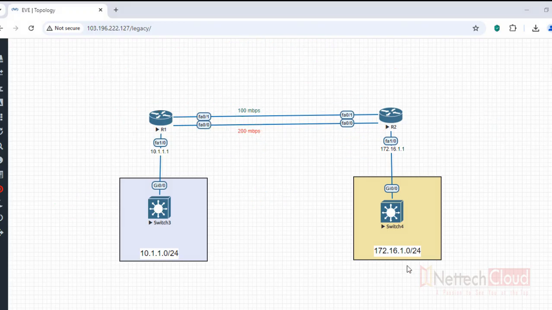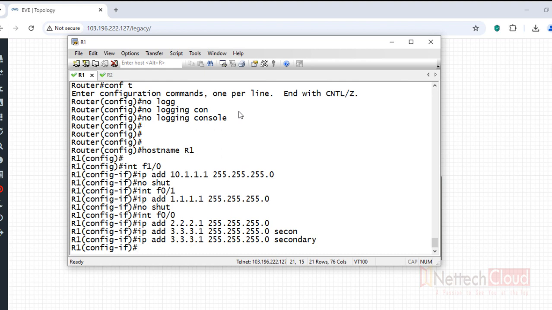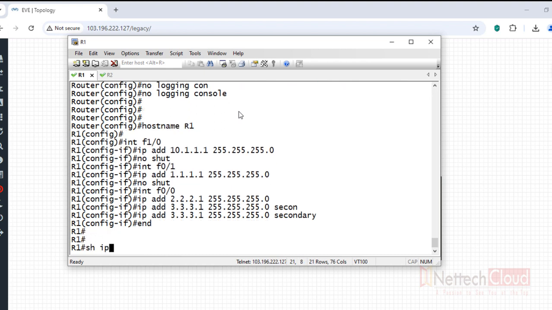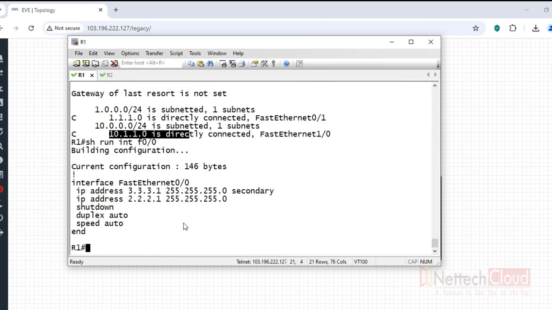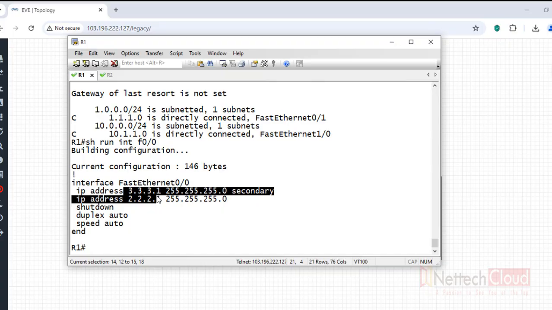So far what I have done here on R1, let me show you one more time. If you check the routing table for now, 1.1.1.0 is directly connected, and 10.1.1, and where is 3.3.1 and 2.2.1, right? They are not showing up here in the routing table.